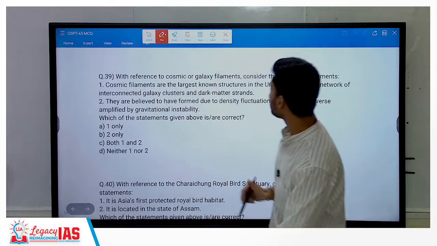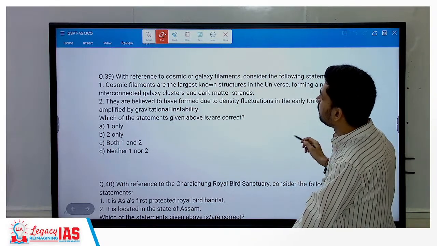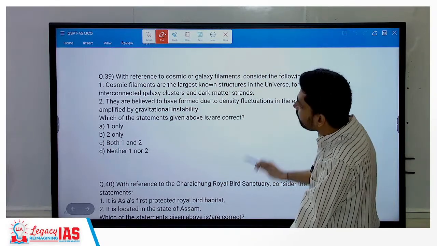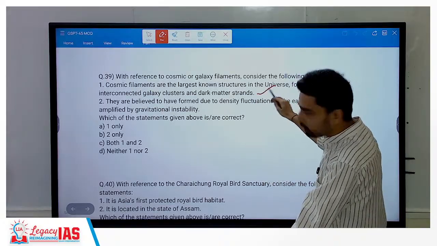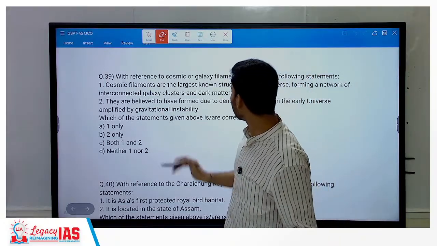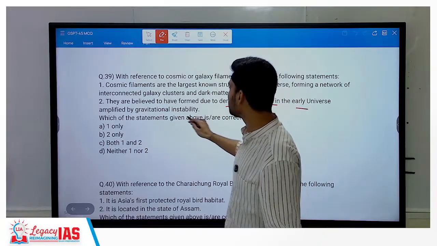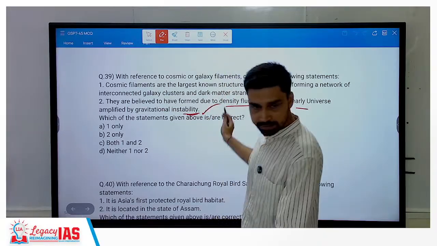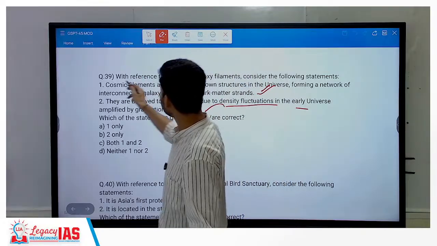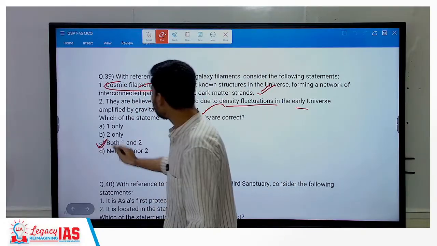With reference to cosmic or galaxy filaments, they are the largest known structure in the universe, forming a network of interconnected galaxy clusters and dark matter strands. Okay, that is correct. They are believed to have formed due to density fluctuations in the early universe amplified by gravitational instability. That is also correct. That is the definition of cosmic filament. So C is the right option.